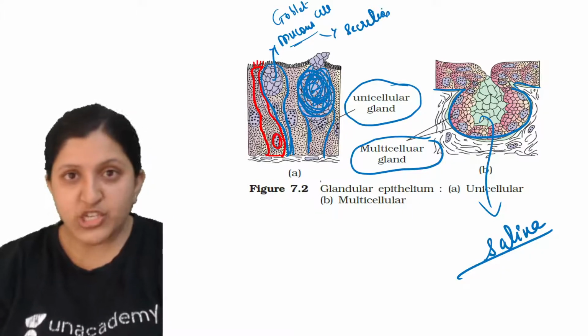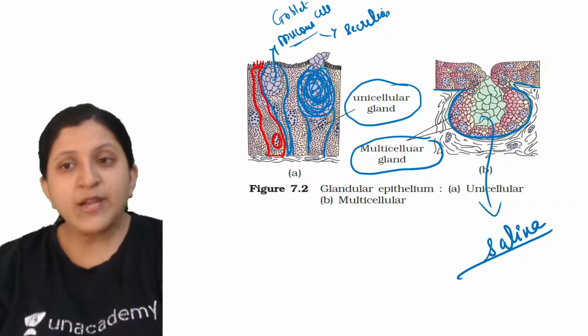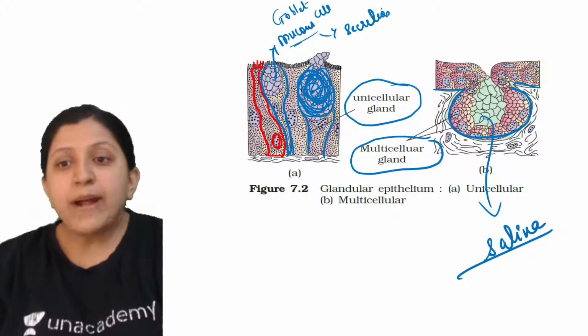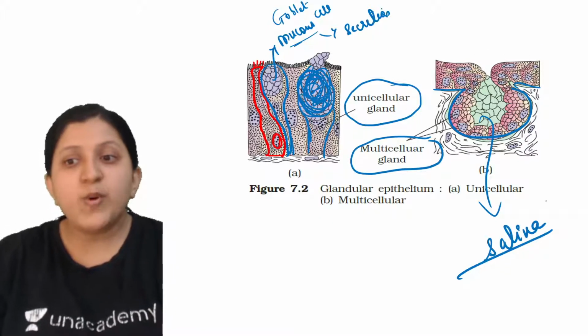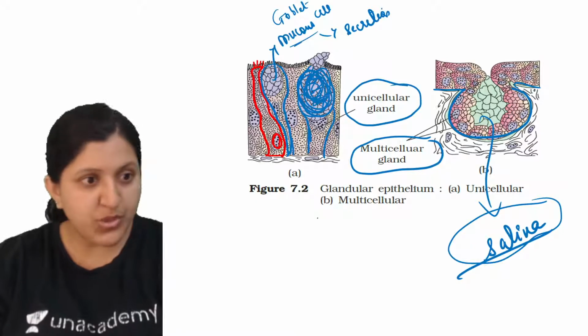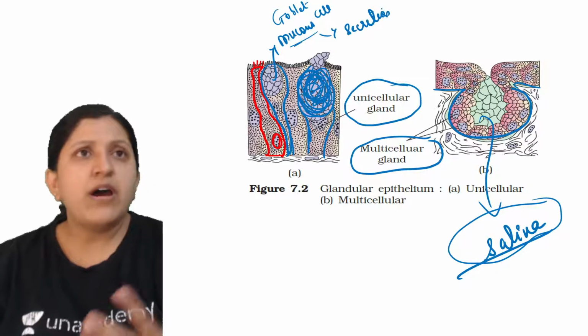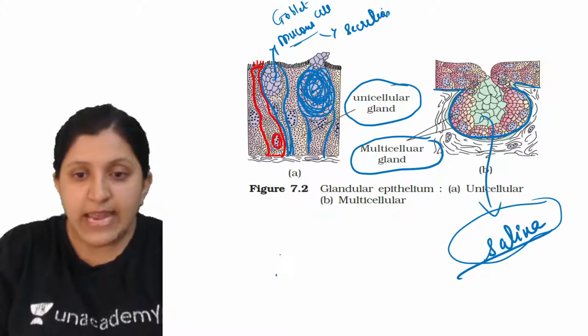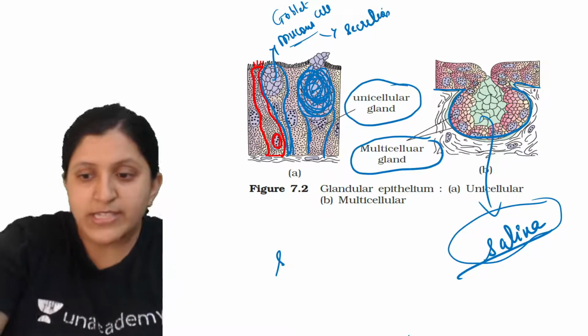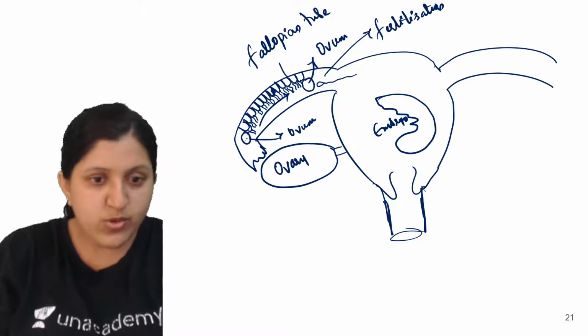Based on that, we can see that the multicellular gland is the one responsible for saliva secretion. So saliva, sweat secretion, and we can also say that the salivary gland comes under this. I'll just write a list over here, just a second.